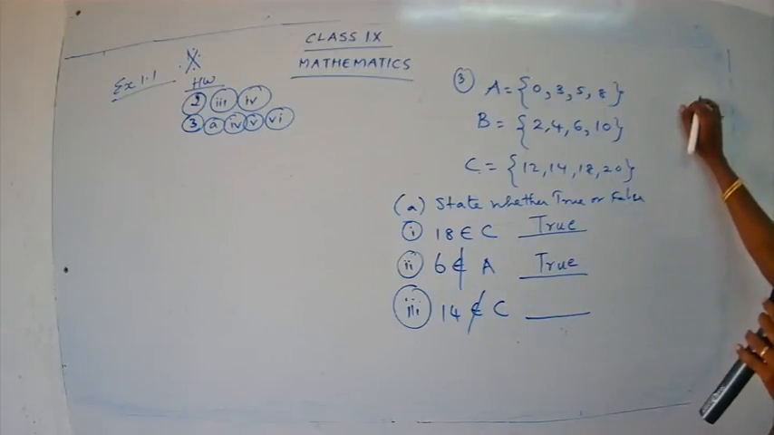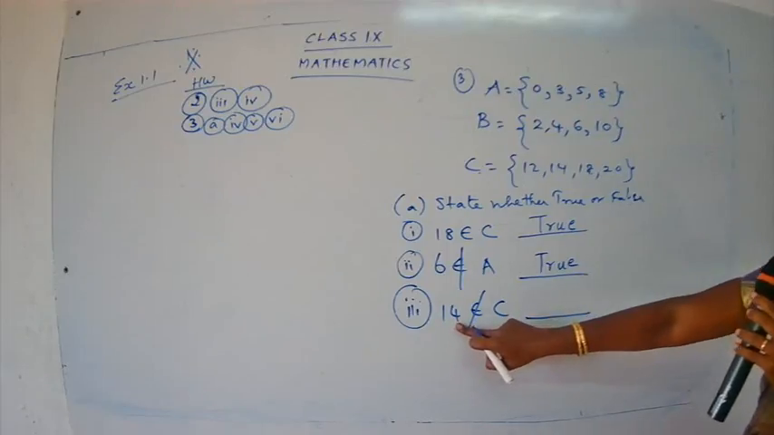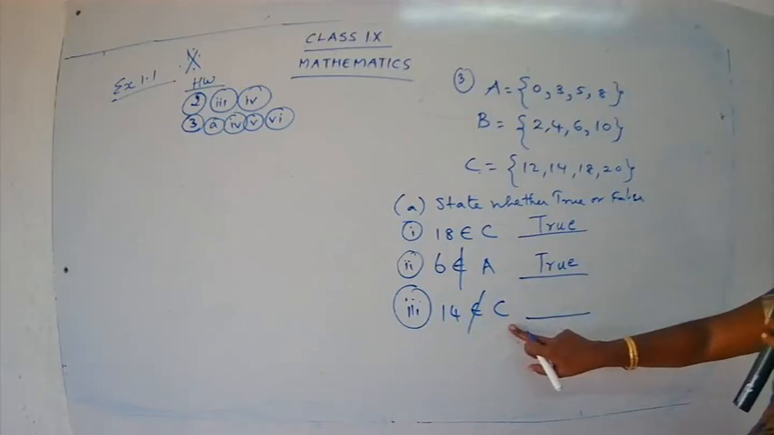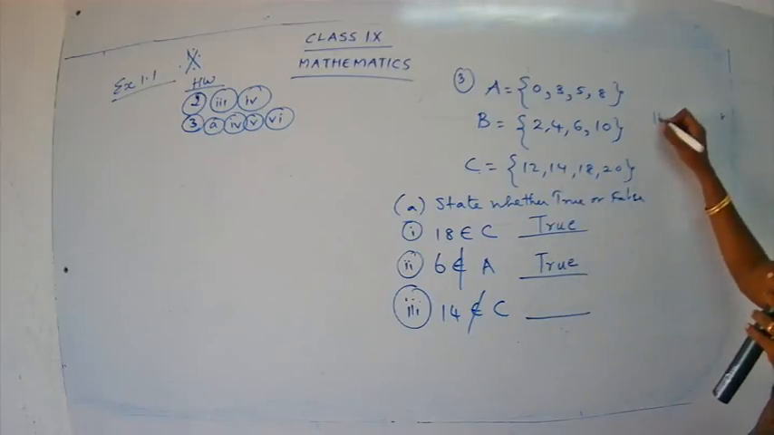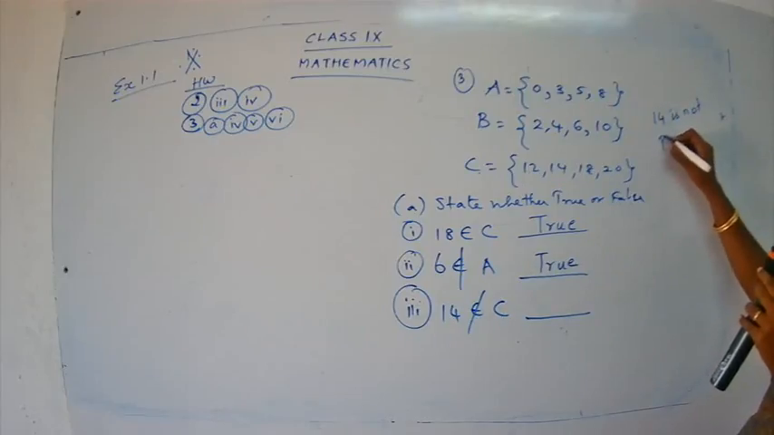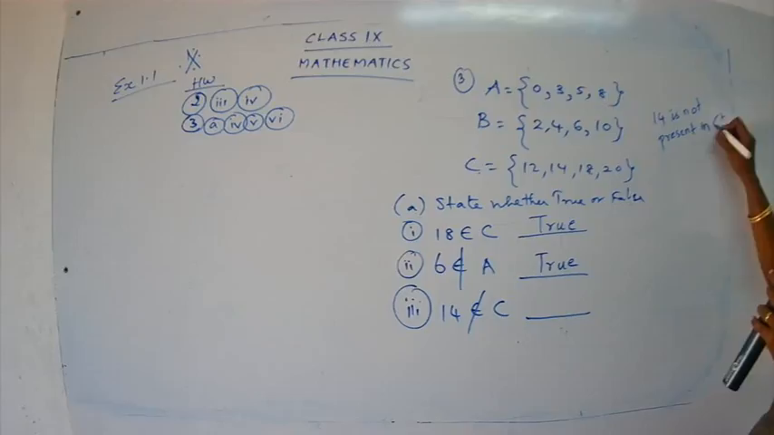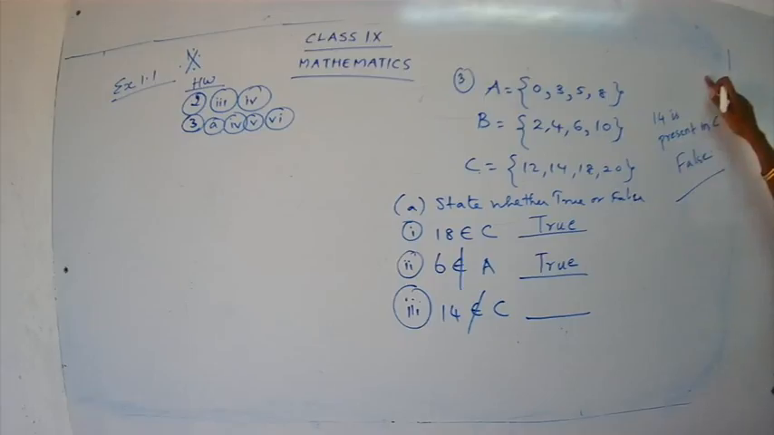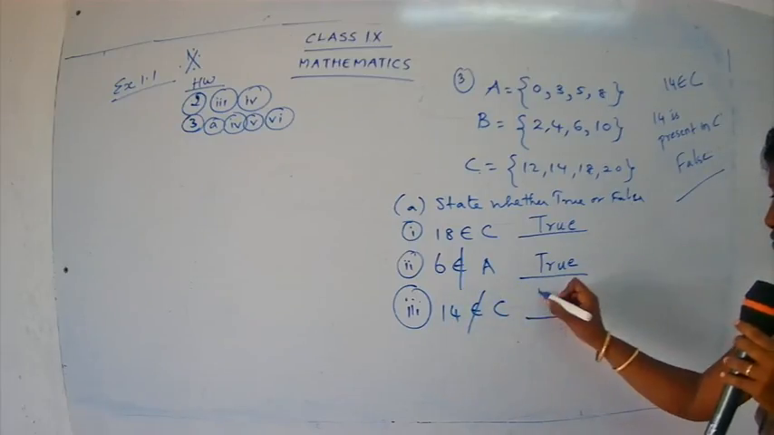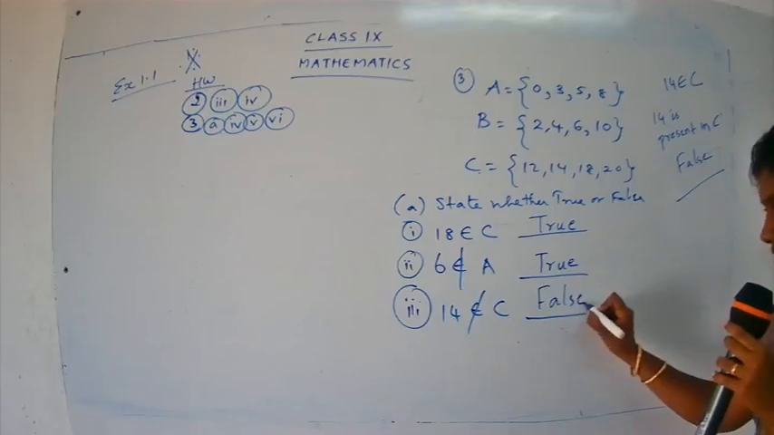14 does not belong to C. Here, they are saying that 14 is not present in C. Is this statement true? It is a false statement. Why is it a false statement? Because 14 is present in C. So 14 belongs to C, and this is a wrong statement. So you have to put here false.